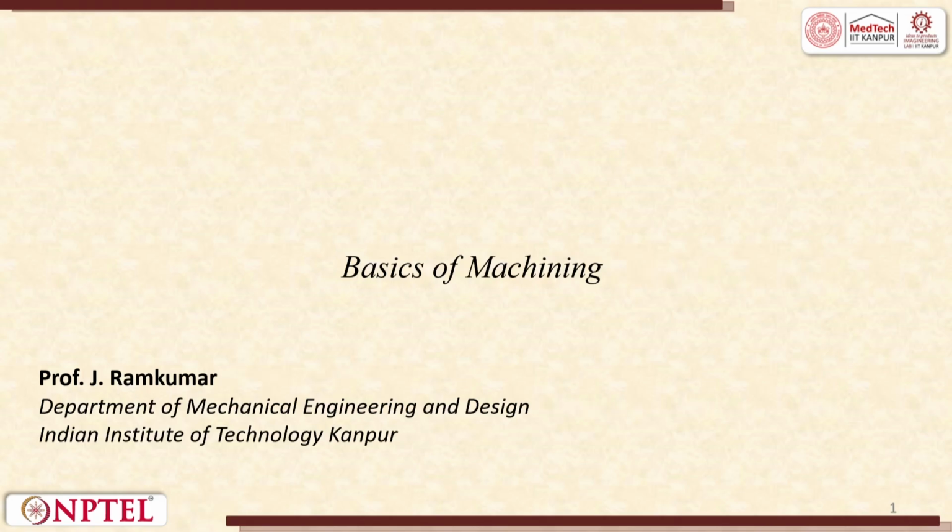Welcome to the next segment in this course on basics of mechanical engineering under the heading of manufacturing. We have seen till now casting, metal forming, welding, and now we will try to see machining.